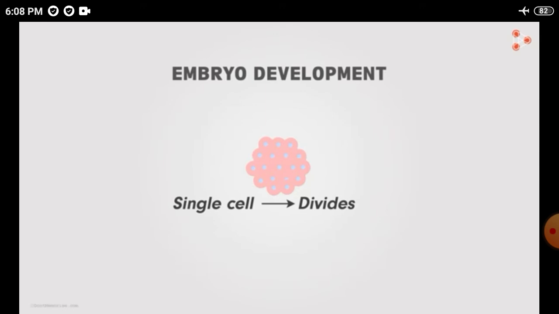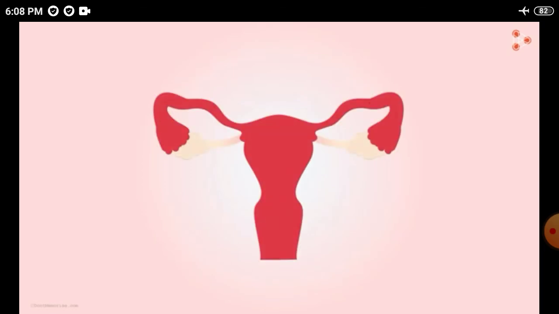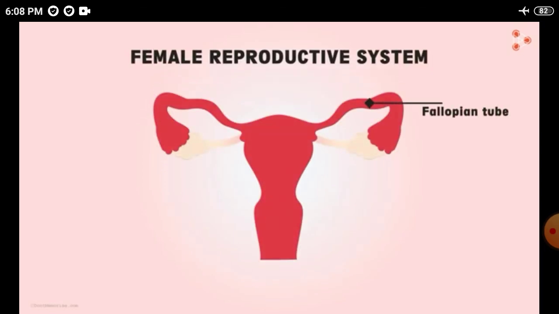Do we have a scientific name for this process of embryo development? Absolutely, it's called the process of embryogenesis. In simplest words, embryogenesis is the process that follows fertilization. Where exactly does the fertilization take place in humans? Yes, it takes place in the fallopian tubes of the female reproductive system.